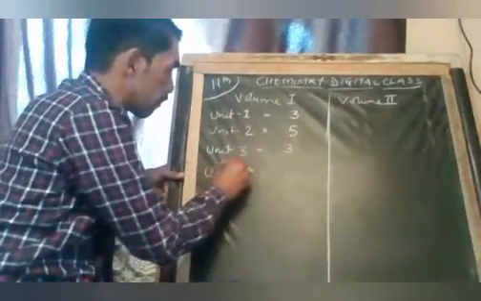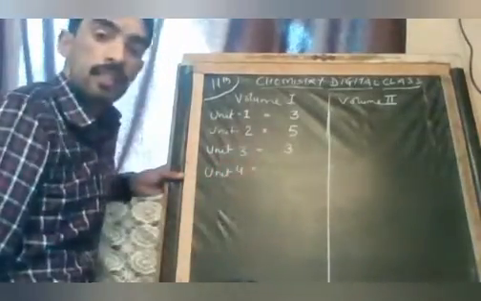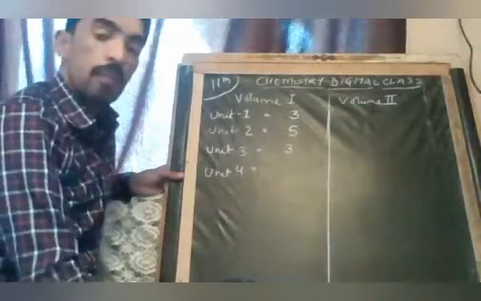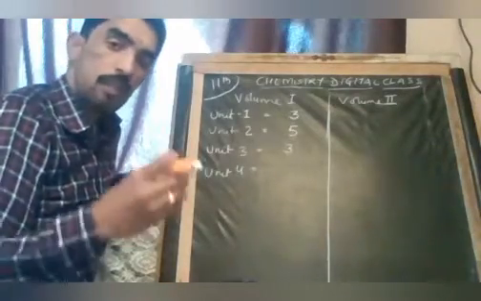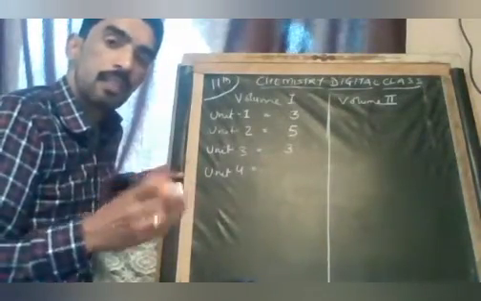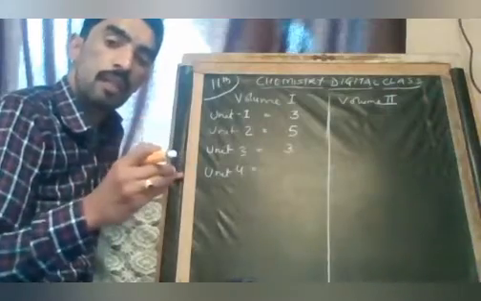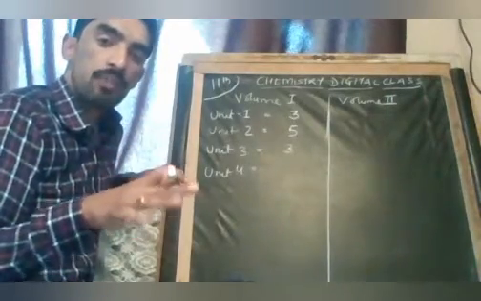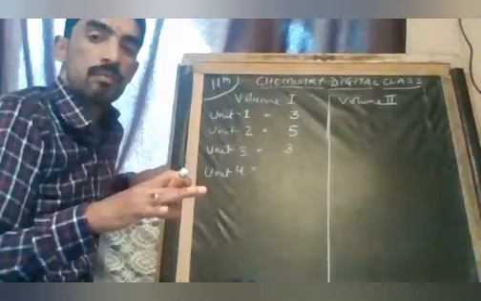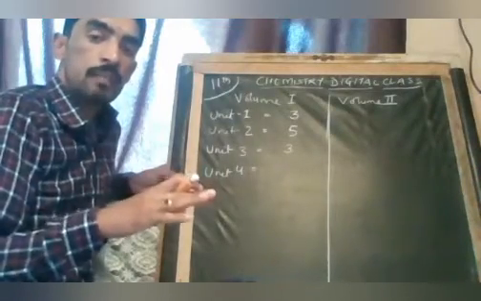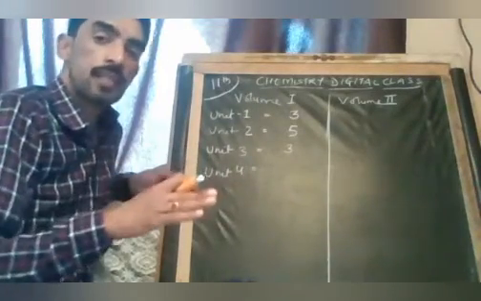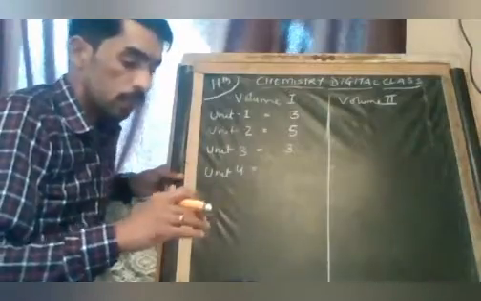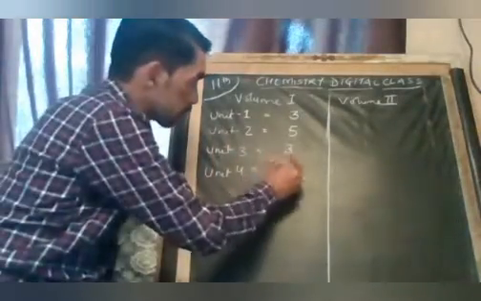Unit 4 is very important, that is chemical bonding and molecular structure, which plays a very important role in chemistry. If you somewhere have not understood chapter 4, please don't forget to study this, because it will help us in future classes also. It will come for 5 marks.